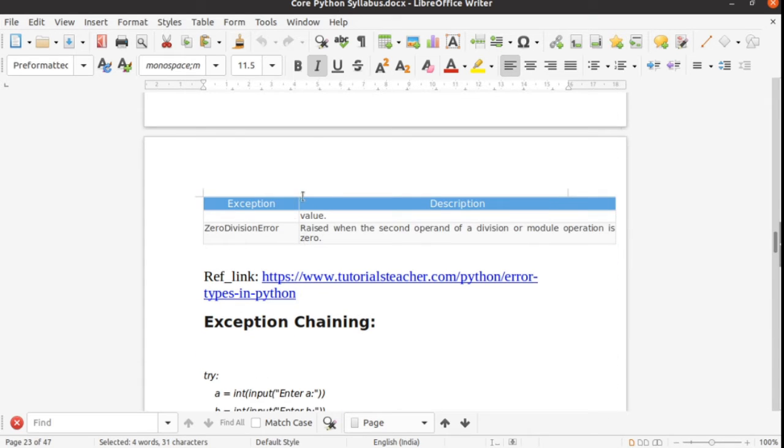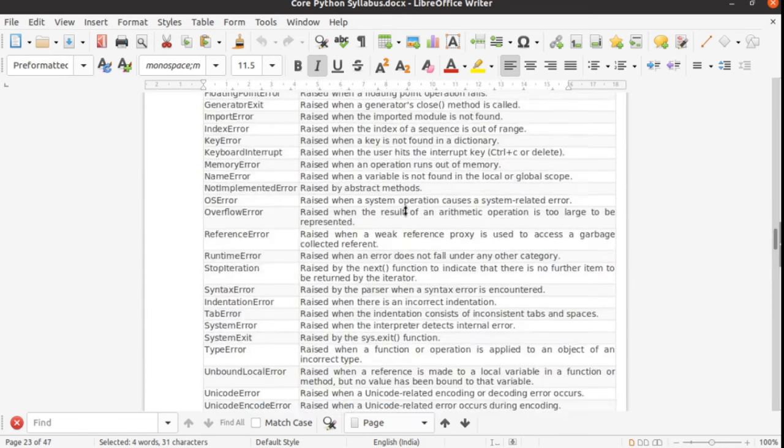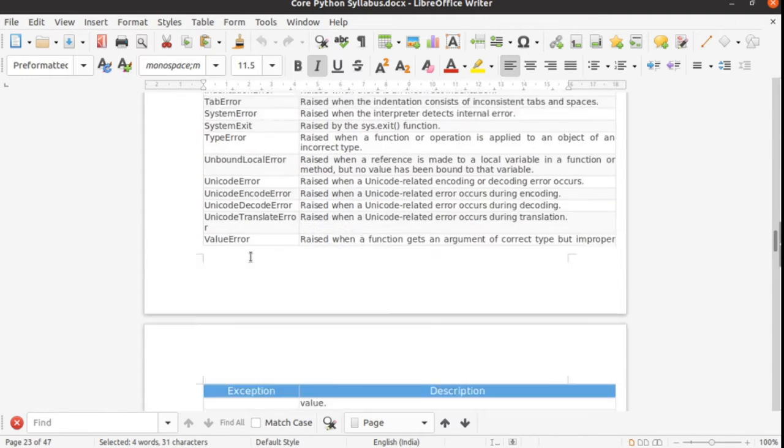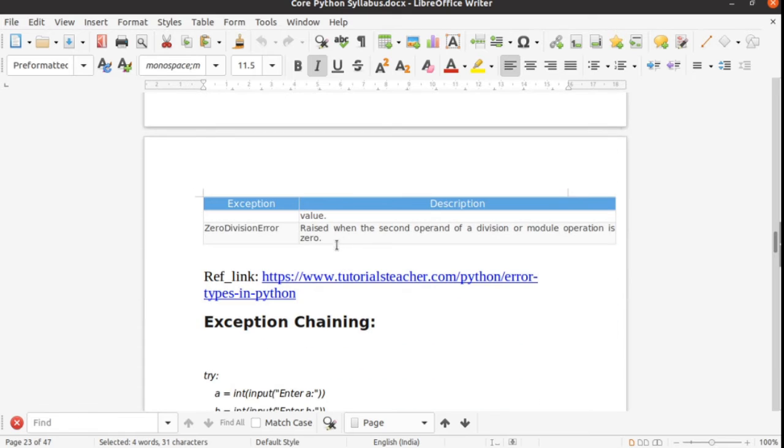This is the list of error types, and here is the explanation of each error and what it means. Whenever you have a chance of getting these errors, you should handle them so your code runs properly.